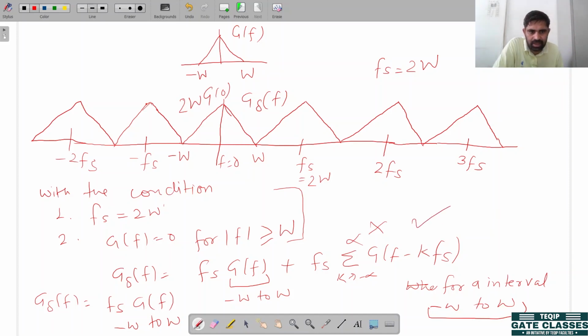When we put k equal to 1, Fs is equal to 2W, so this becomes greater than W hertz. When we put k equal to 2, it is also greater than W hertz. So these components are rejected. Only for a particular interval, G delta F is Fs G F for the interval minus W to W.